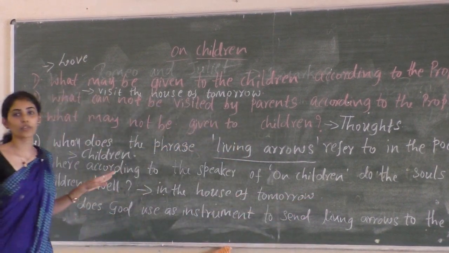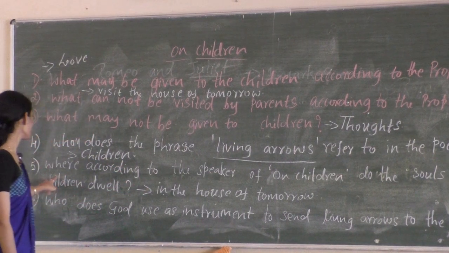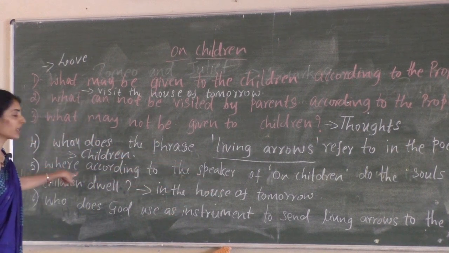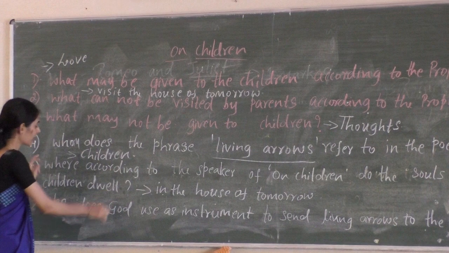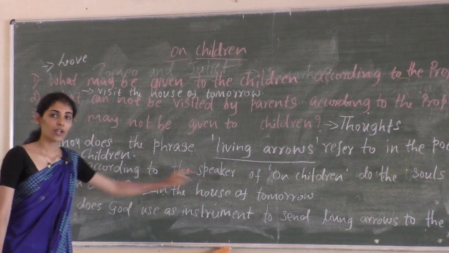Which means they belong to the future and they always think about their future. So the answer for the fifth question is, in the house of tomorrow the souls of children dwell. Dwell is live. So their souls always dwell in the house of tomorrow.